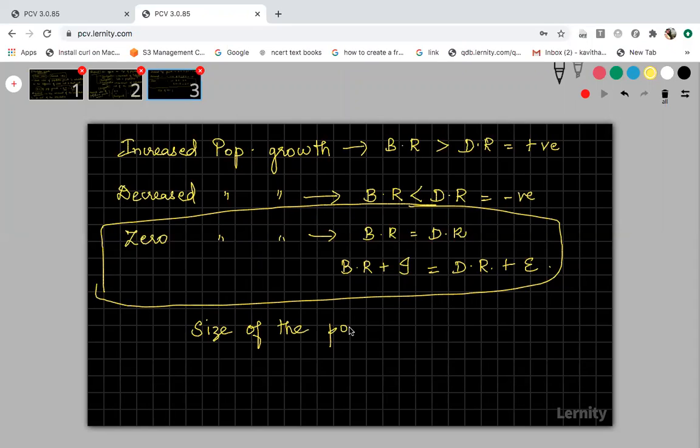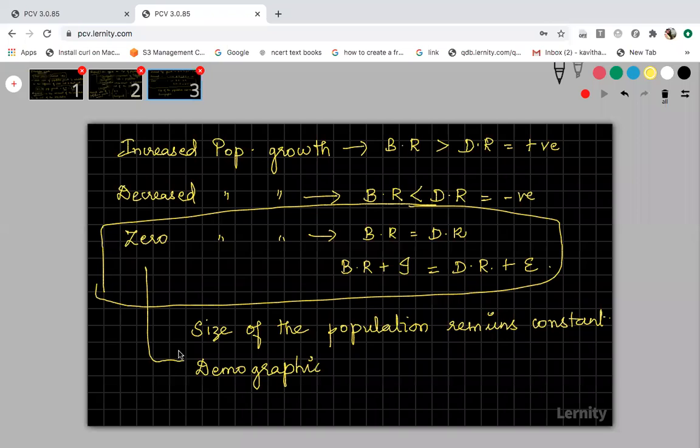That means it neither increases nor decreases. So zero population growth is called by a term, demographic transition. The zero population growth can be called demographic transition.